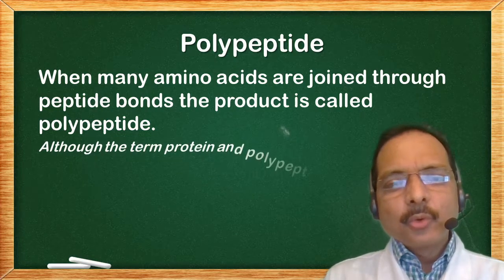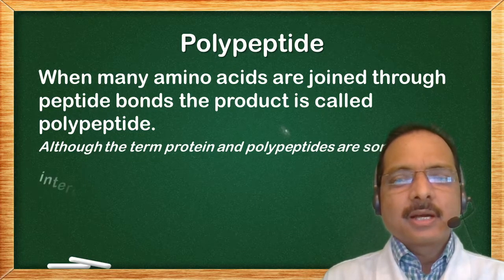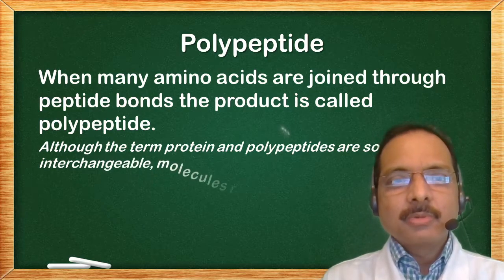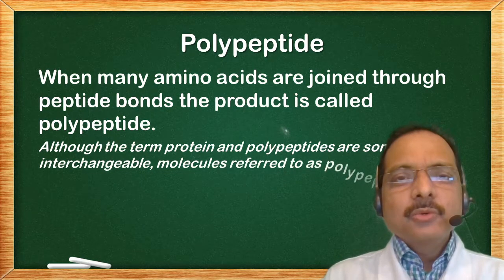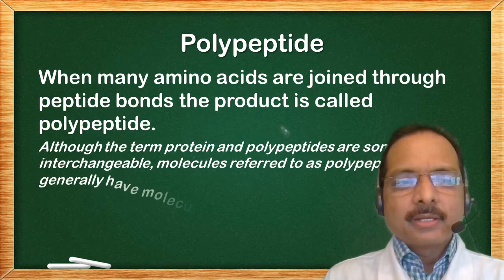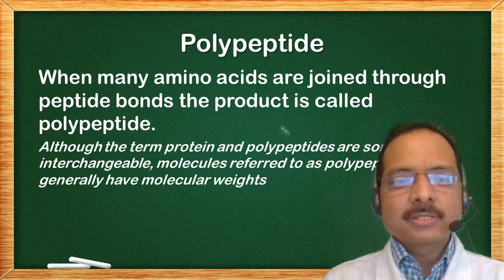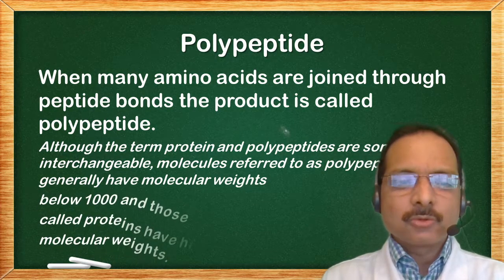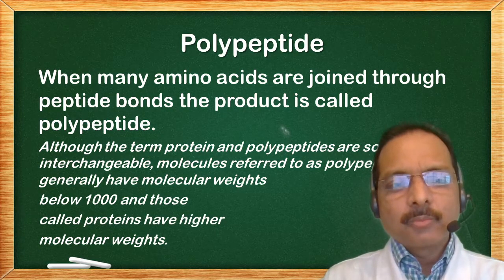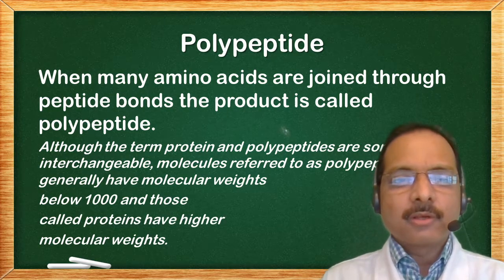Although the terms protein and polypeptide are sometimes interchangeable, molecules referred to as polypeptides generally have molecular weights below 1000 Daltons, and those called proteins have higher molecular weights.